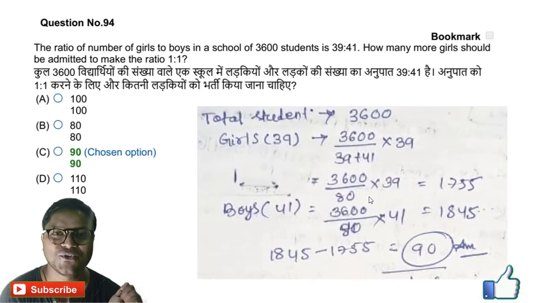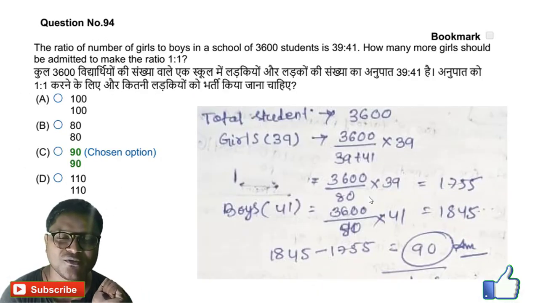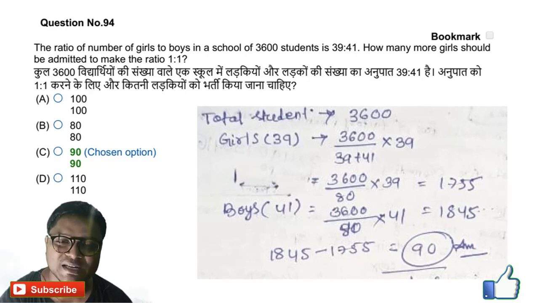Question number 94. The ratio of the number of girls to boys in a school is 39:41, and the total number of students is 3600. So how many more girls should be admitted to make the ratio 1:1? The total student number is 3600, girls 39.